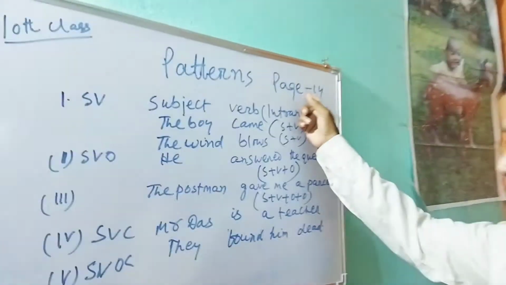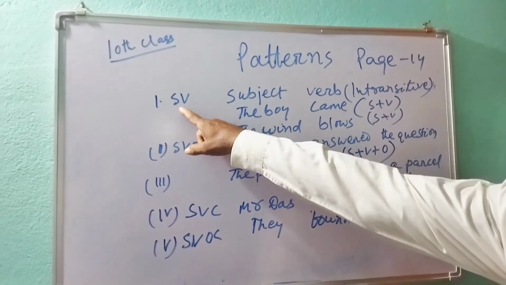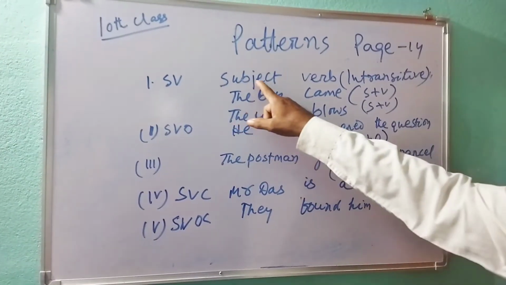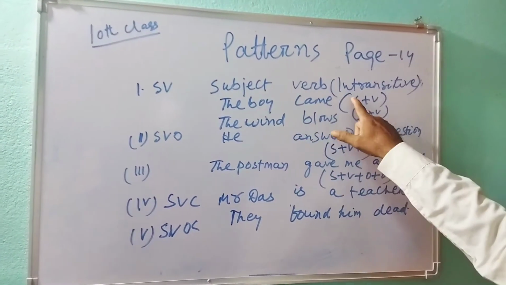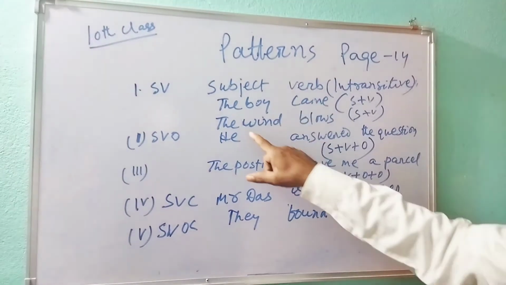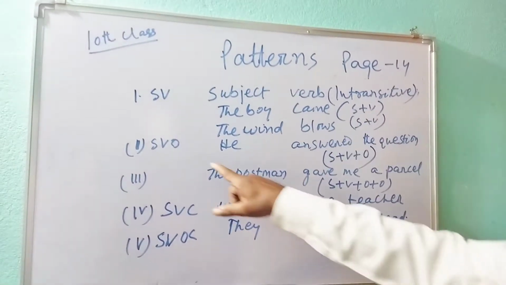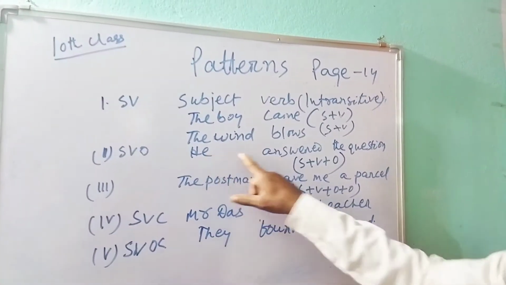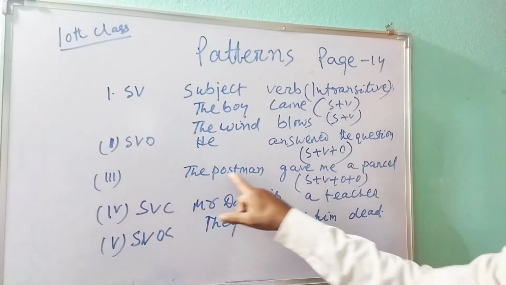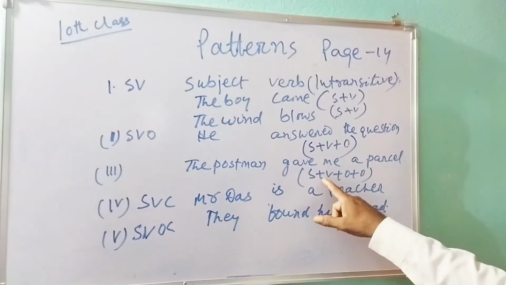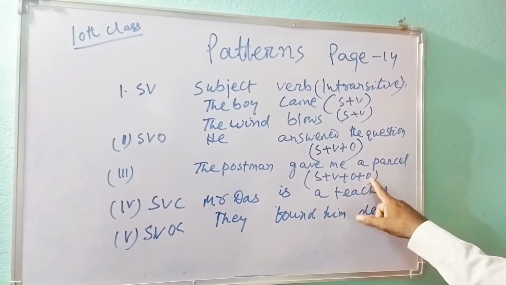Okay, let's enjoy the grammar moments again. I have written your patterns, page 14. Again, I am reminding you: SV, as it is written in the book, subject, verb, intransitive. The boy came, S plus V. The wind blows, S plus V. SVO: he is subject, answered is verb, the question is object. Third one, the postman gave me a parcel, S plus V plus O plus O.